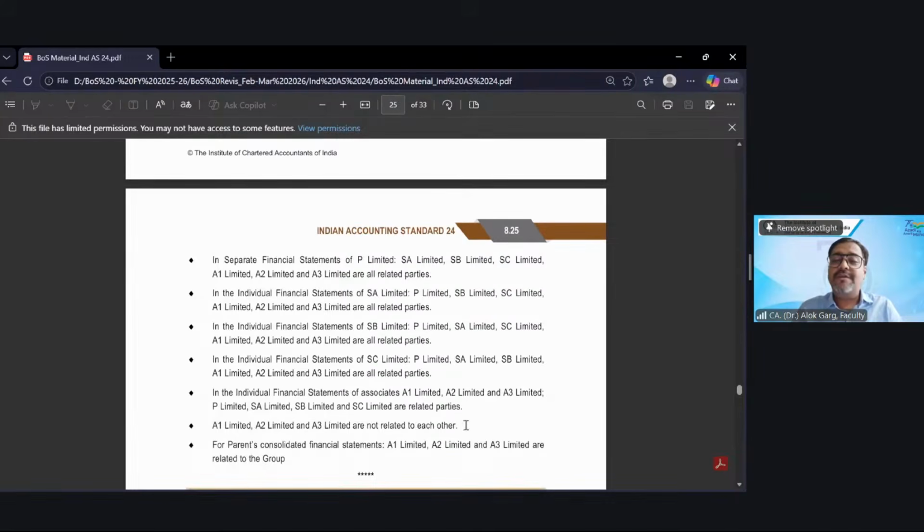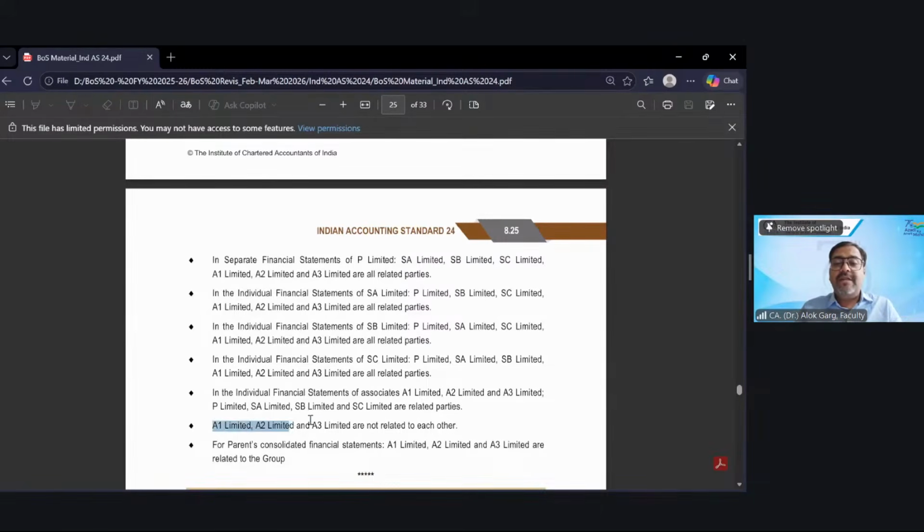What about the individual financial statements of A1, A2 and A3 Limited? Who will become the related party in the financial statements of A1, A2 and A3 Limited? P. For A1 and A2, P is an investor who has a direct significant influence. For A3, P is a parent of the parent, the ultimate parent. Who is P? P is the parent of SC, right? So it is the parent of the parent.